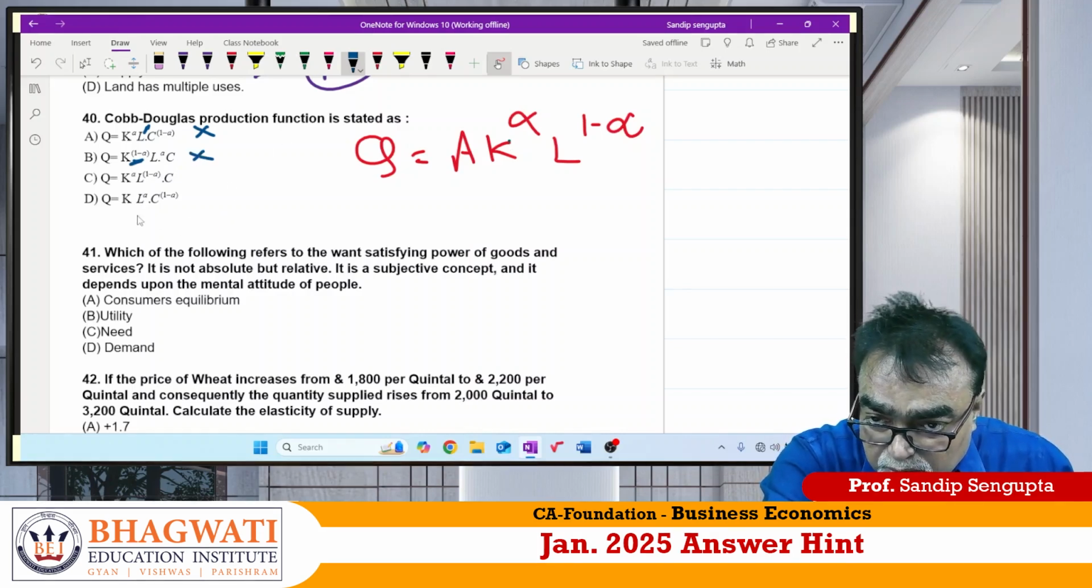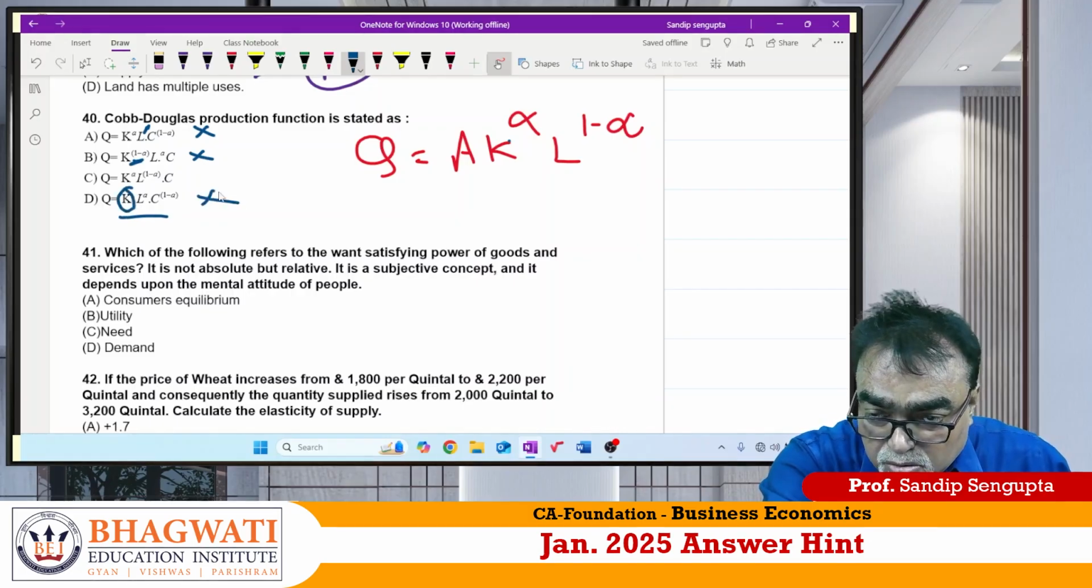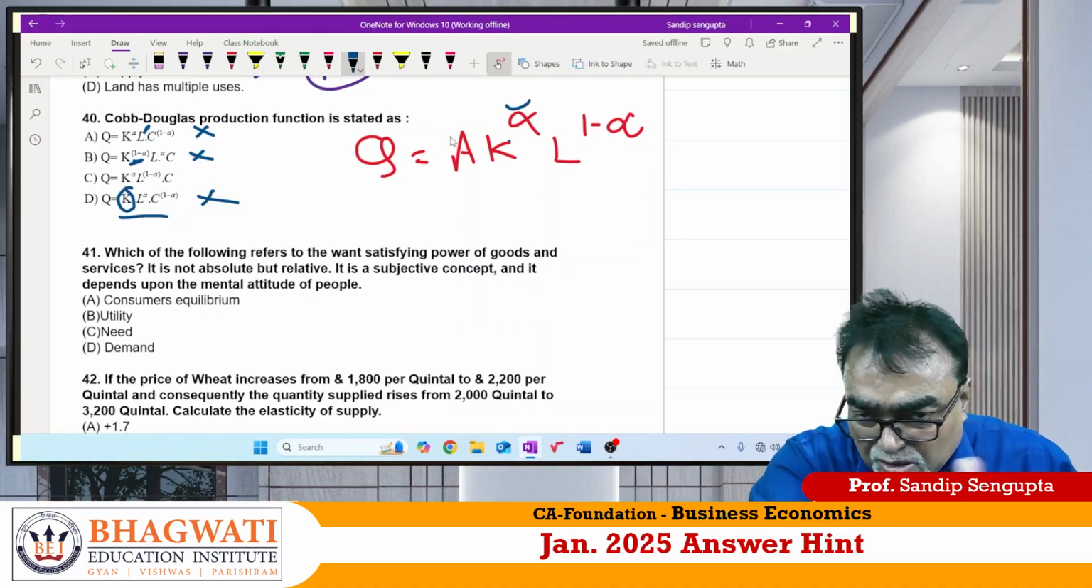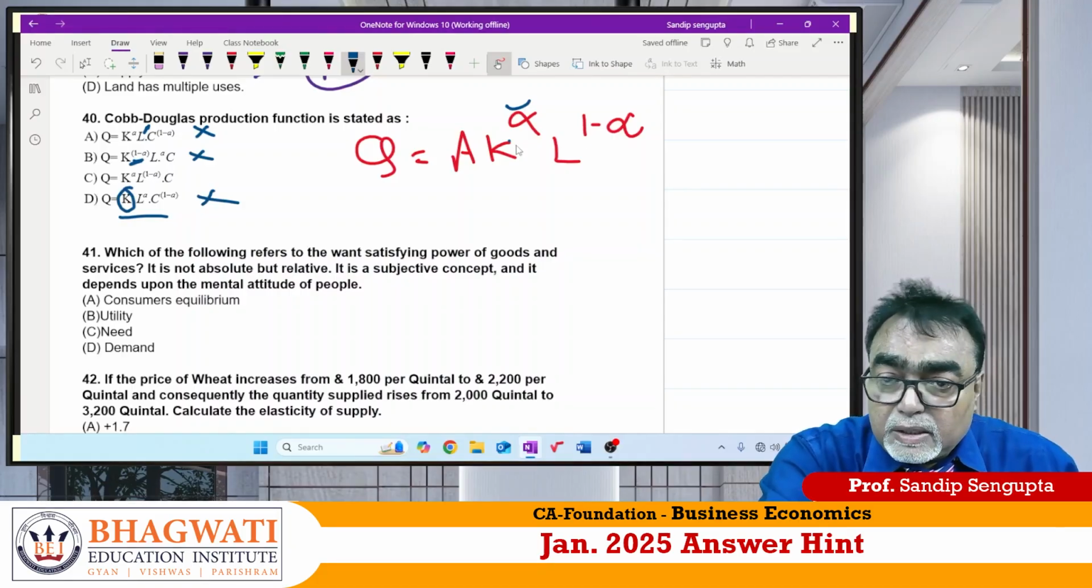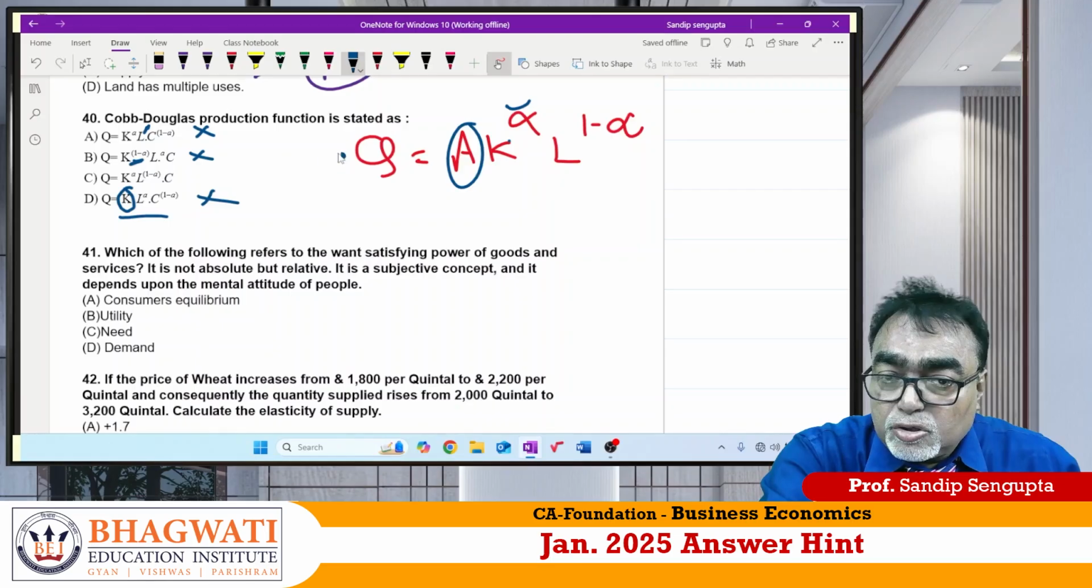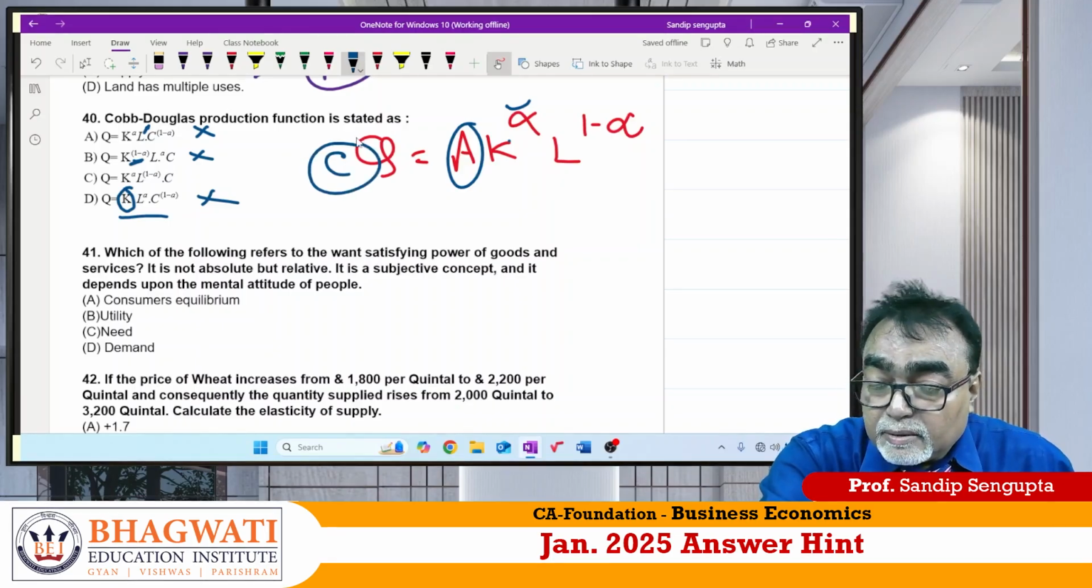Out. D option is what? K to the power nothing. Out. C option is what? Look. K to the power alpha. Instead of alpha, here A or anything whatever written. L to the power this. And C is a constant. That is it. Answer should be C for Chennai. Correct?